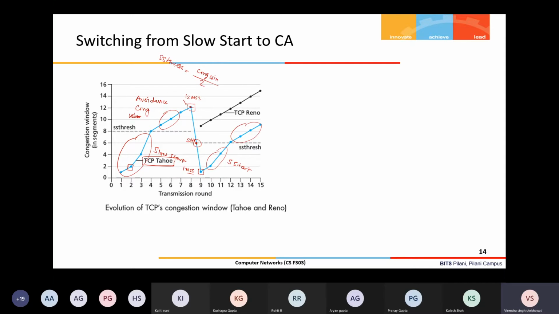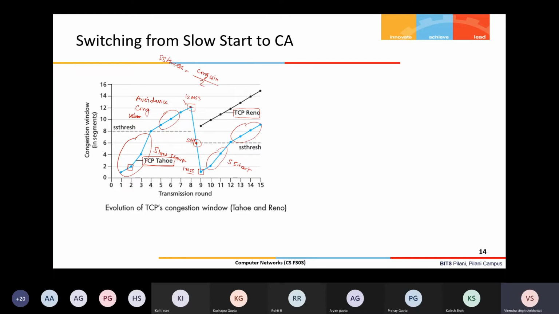Some of them we'll discuss in a later section, maybe in the next lecture. One we'll discuss immediately, that is TCP Reno. You can see now how Reno is different from Tahoe. The Tahoe behavior is the blue line, you understood, I think, right? Now we'll see the Reno behavior, where Reno makes the difference. The slow start phase is the same.